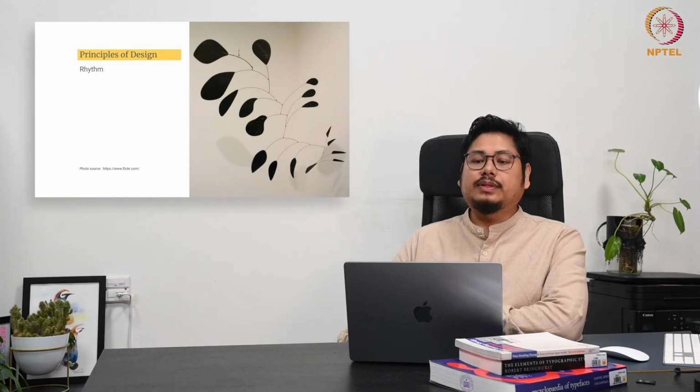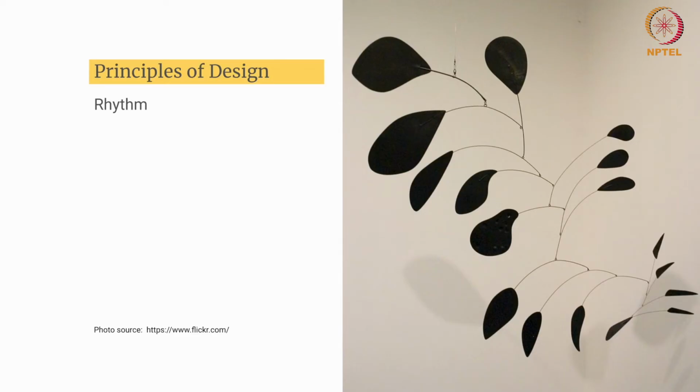Yeah. So this is an artwork which is hung from the ceiling, and here the concept of navigation is quite predominant. The idea of direction is happening in this rhythm. Rhythm can guide a viewer's eye in a specific direction, which can be vertical, horizontal, diagonal, or curved, depending on how the elements are arranged.